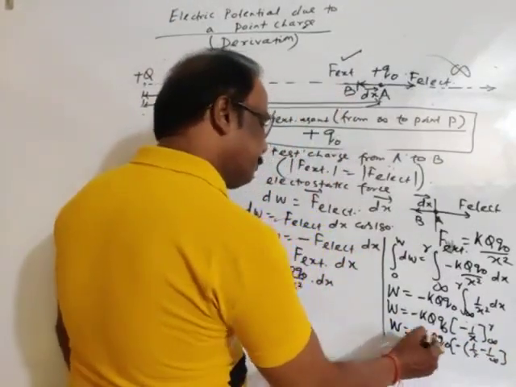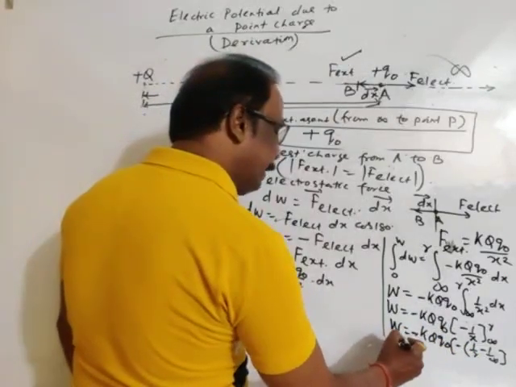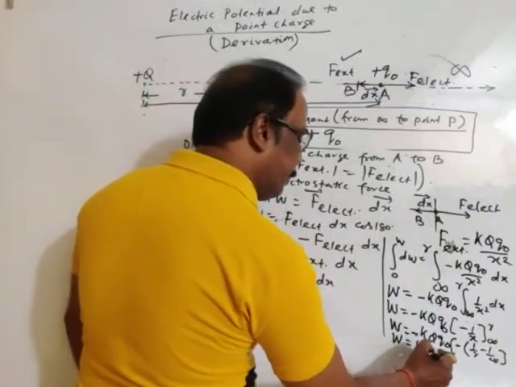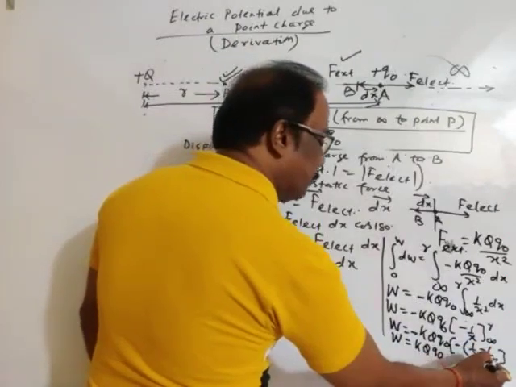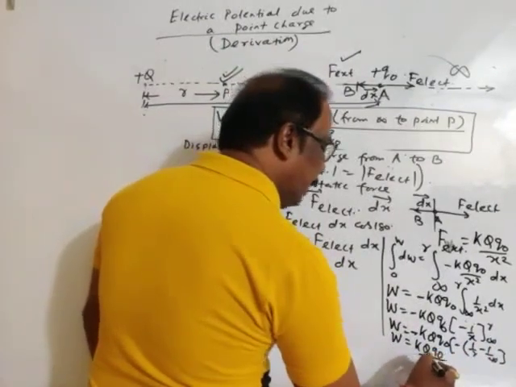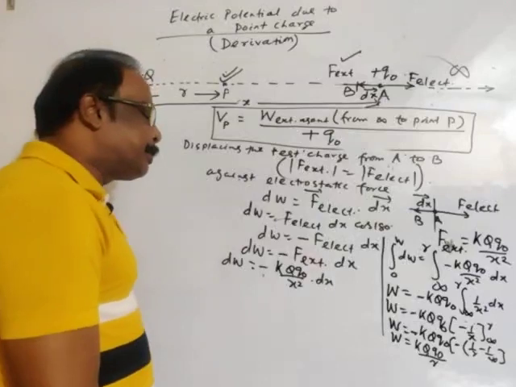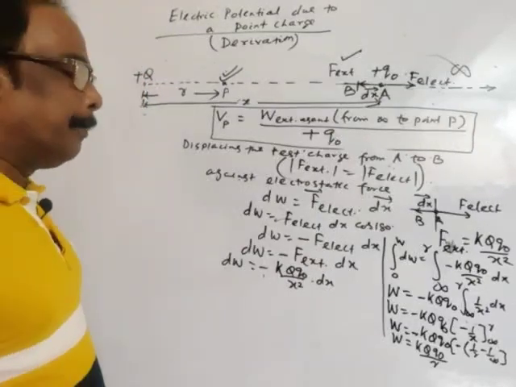Minus minus multiplied gives positive k q q0. 1 by infinity is 0, so the remaining is k q q0 by r. This is the formula for work done.